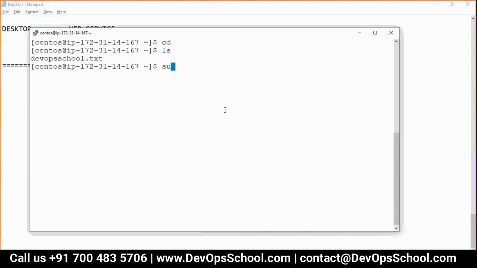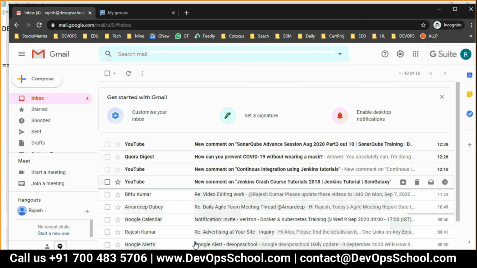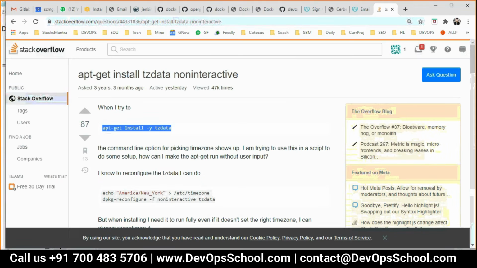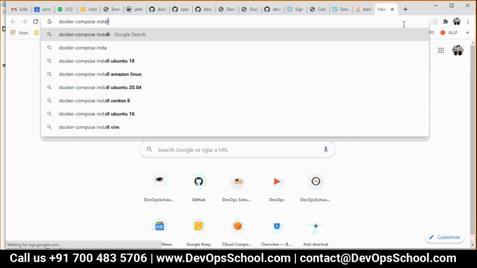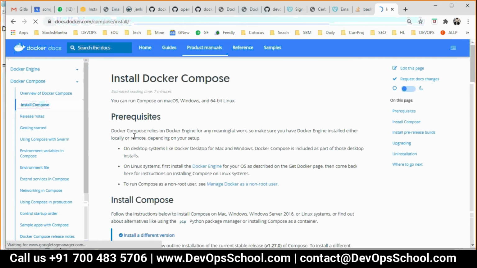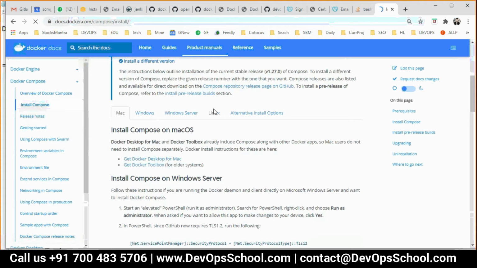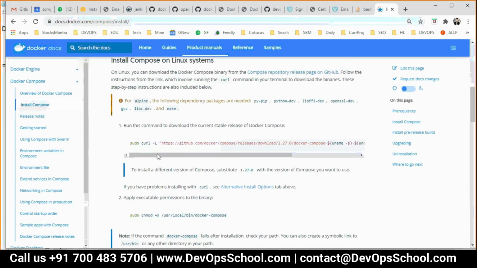Okay, so I'll become root. Now I need to install Docker Compose. Guys, Docker Compose is a separate tool, so you will not get it along with Docker. So, Docker Compose install. See here, you can use Mac, Windows, Windows Server, Linux. I'm very particular about Linux.